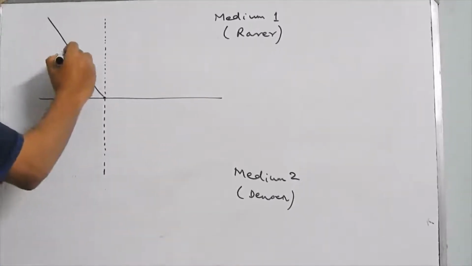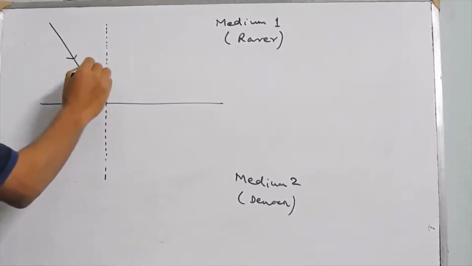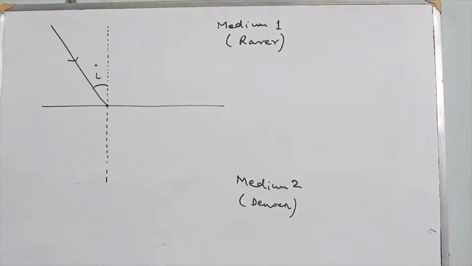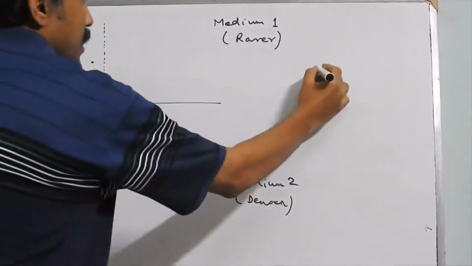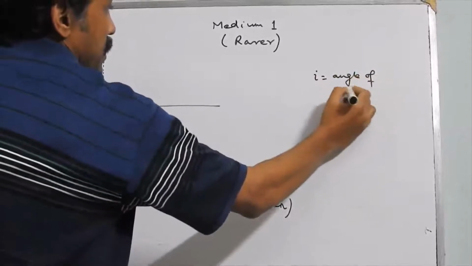This is the incident ray. It makes some angle with the normal. Let that angle be called angle I, or the angle of incidence. I is called the angle of incidence.